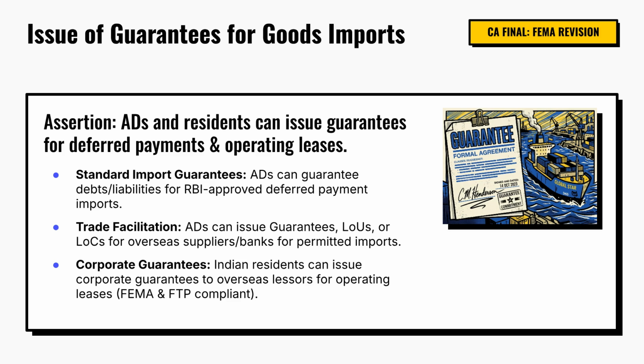To facilitate international trade, FEMA permits authorized dealers to issue various forms of guarantees relating to import transactions. ADs may guarantee debts or liabilities owed by an Indian importer to a person resident outside India in respect of deferred payment imports approved under RBI regulations. They may also issue guarantees, letters of undertaking, and letters of comfort in favor of overseas suppliers or banks for imports permitted under the foreign trade policy. In addition, Indian residents may issue corporate guarantees to overseas lessors for financing imports through operating lease arrangements, provided the transaction complies with FEMA provisions and the applicable trade policy framework.